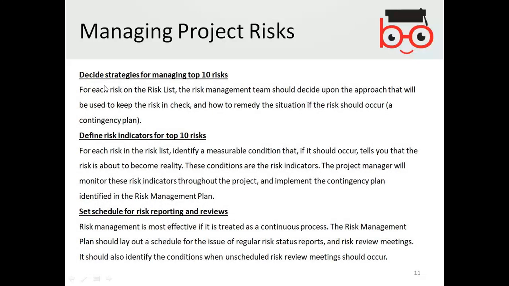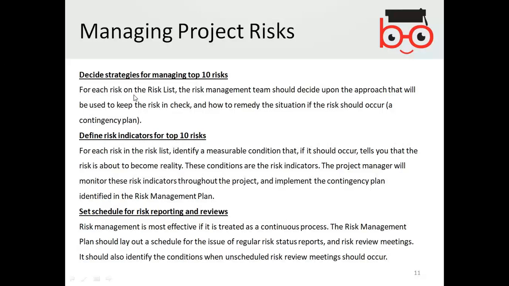Decide strategies for managing top 10 risks. So it is much more advisable that the top 10 list of the risk should have some strategy to carry on. If you focus on those top 10 risks and you have the strategy, then you will be managing the risk as required.